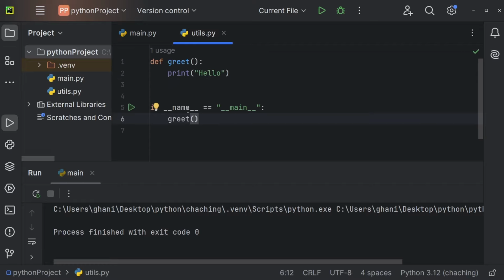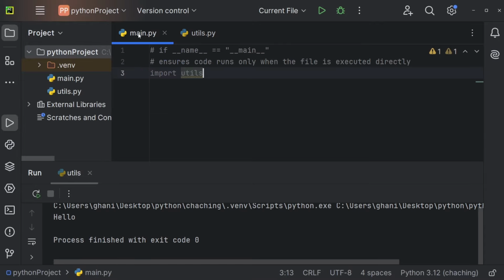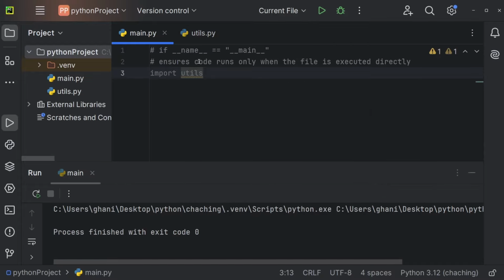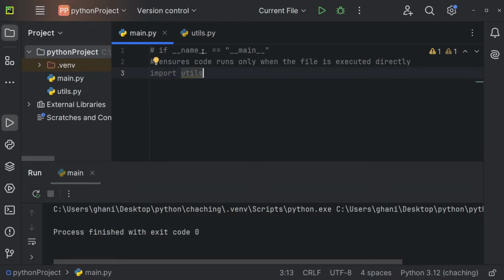So Dunder name equals Dunder Main means only execute all of this code that comes right here after the colon if you directly execute this file. So if the file that we're executing is utils.py, so this file right here, then execute this method right here. If we're calling this utils.py from another file though, so if we're executing our main.py and just importing utils, then do not execute the methods that come after this statement. So in short, if Dunder name equals Dunder Main ensures that code only runs when the file is executed directly.